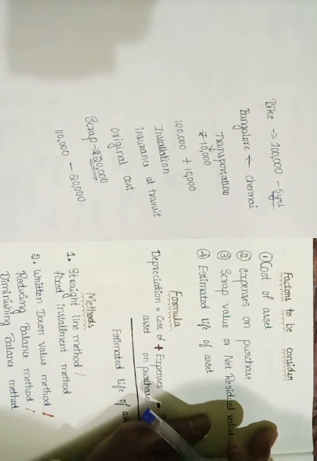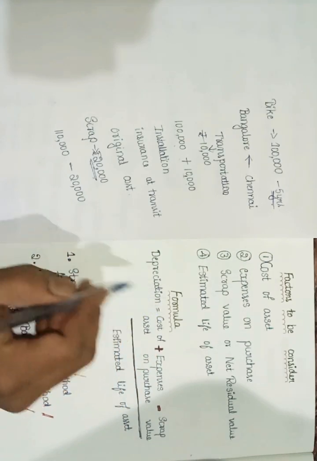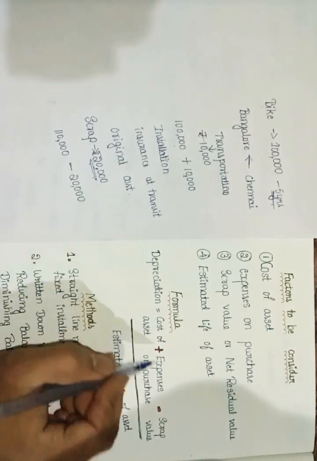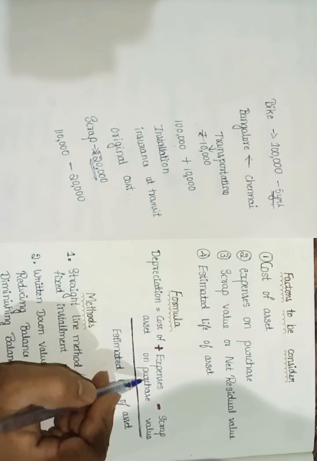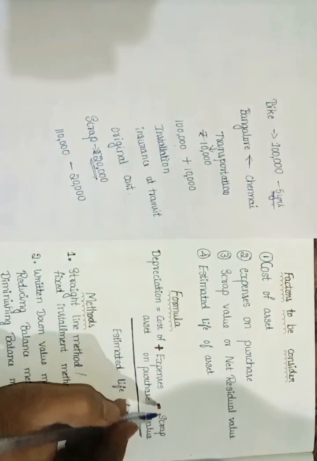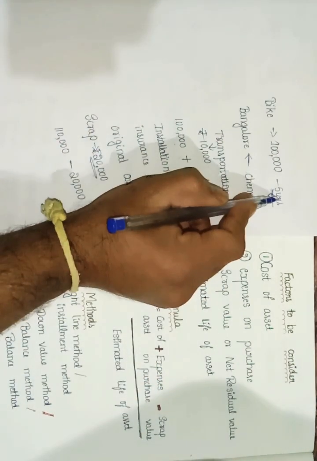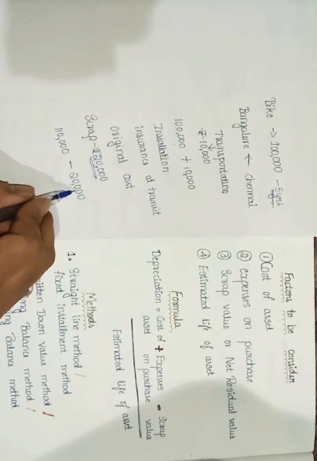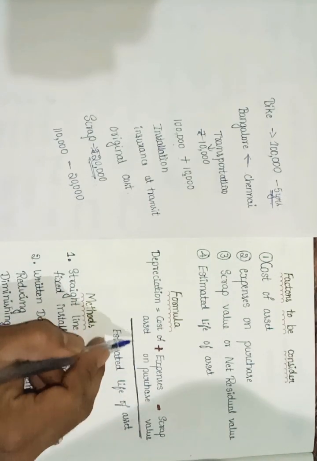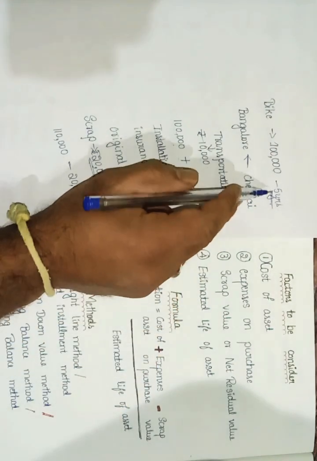By using these factors, we can create a formula. So this is called the formula of depreciation. First one, cost of asset, 1 lakh rupees, plus expenses on purchase, 10,000 rupees for transportation, minus scrap value. After the 5th year, if I am selling that scrap bike, I am going to get 20,000. It should be deducted from these, divided by estimated life of asset.